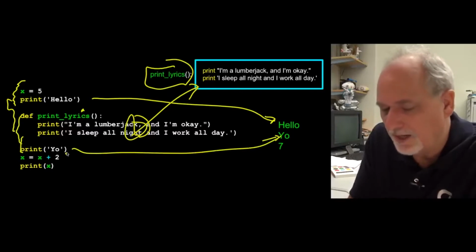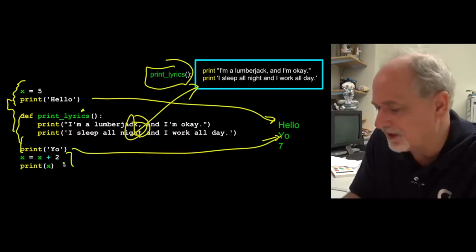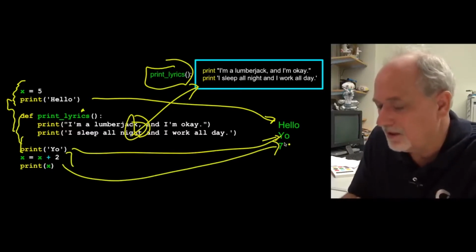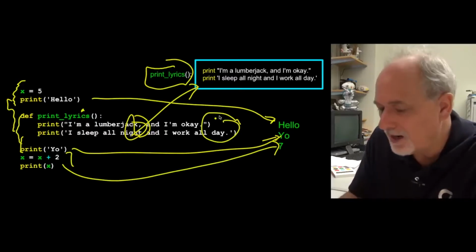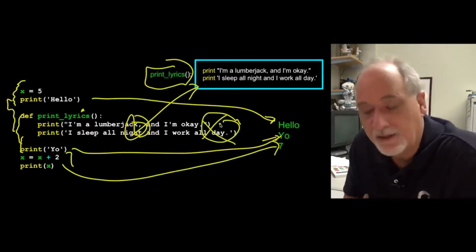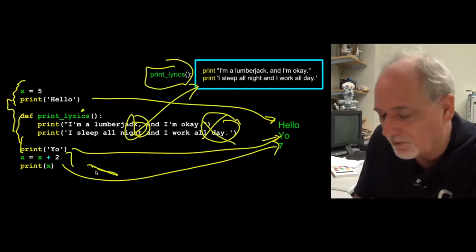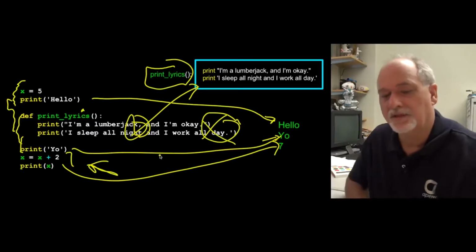And then it adds 2 to x, so x is now 7, and then it prints x, and there's no 7. These print statements never ran. Why? Because we did not invoke them down here. We defined them, but didn't invoke them.